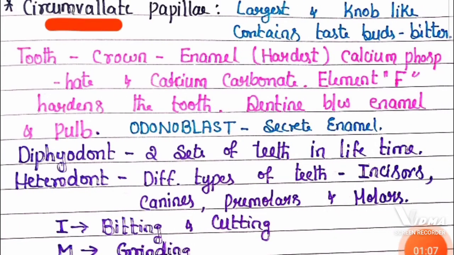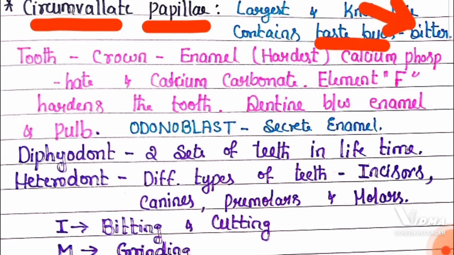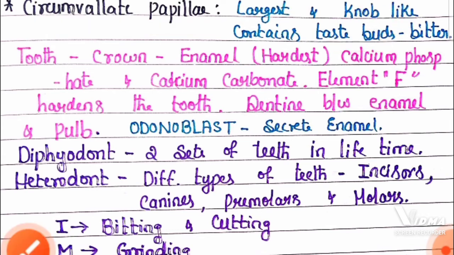Now, the last one, circumvallate papillae. In humans, it is the largest and knob like. It contains taste buds for the bitter taste. So, circumvallate papillae have taste buds for the bitter taste, and it is knob like, and it is the largest papillae on the human tongue.